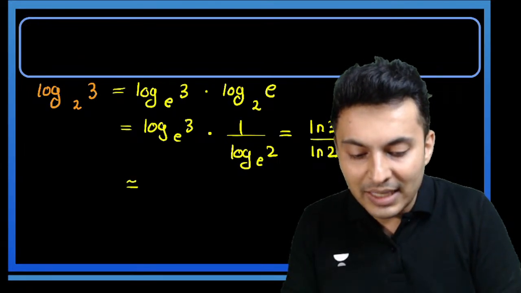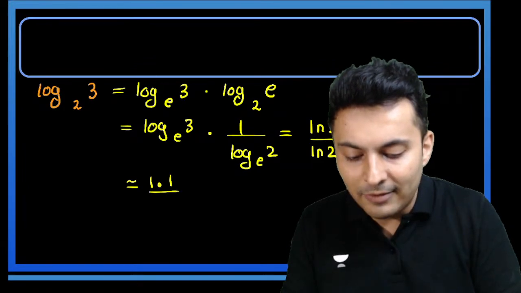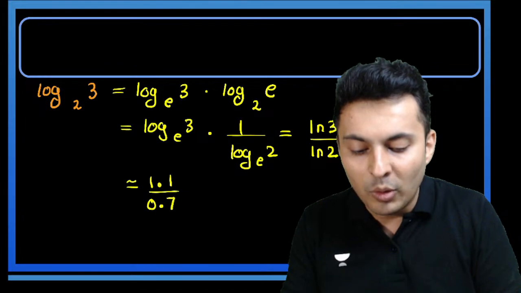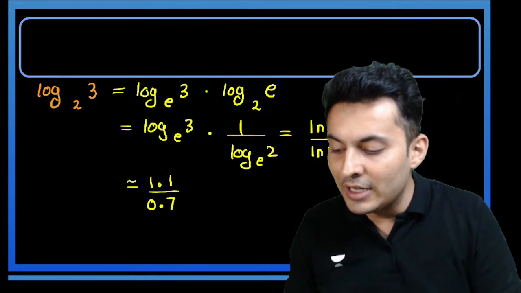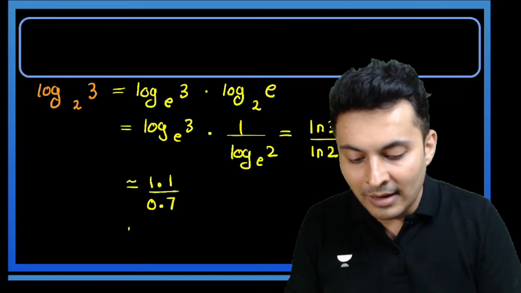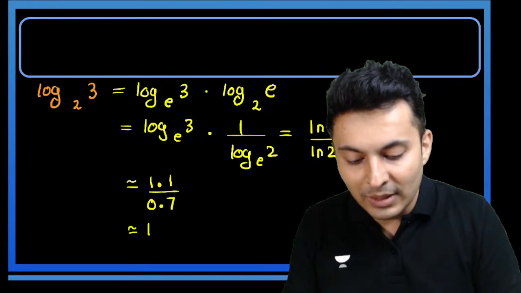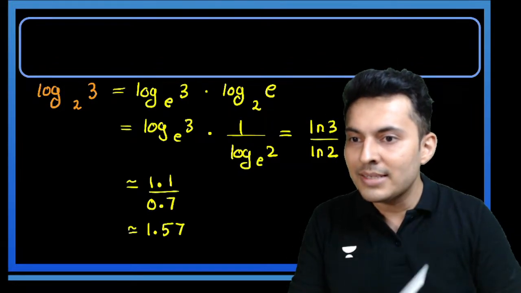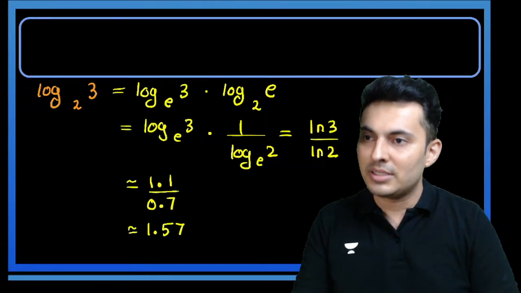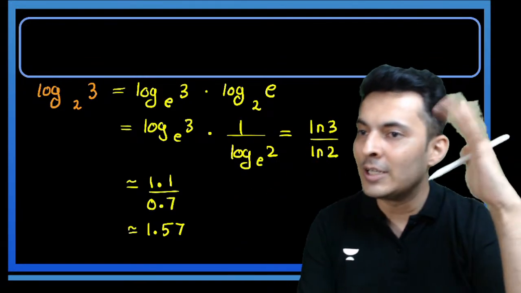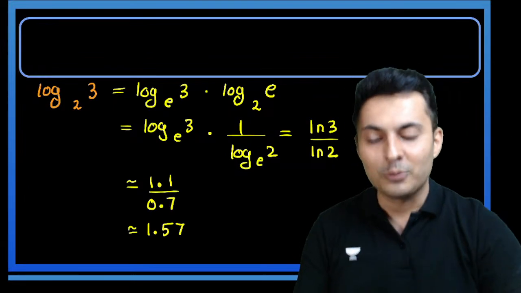What is log of 3? It is 1.1 roughly. What is log of 2? My dear students, it is roughly 0.7. So come on, my dear students, what is 1.1 divided by 0.7? Roughly how much will it come out to be? It will come out to be roughly 1.57. Is that right? So that is the answer to this. Everybody understood how to solve these questions? Changing of base, right? Very good, guys.